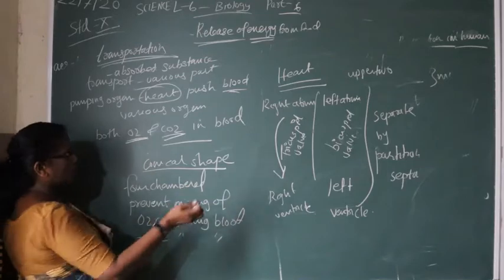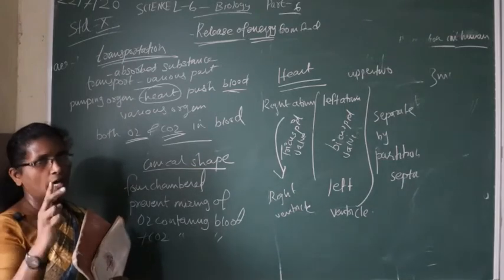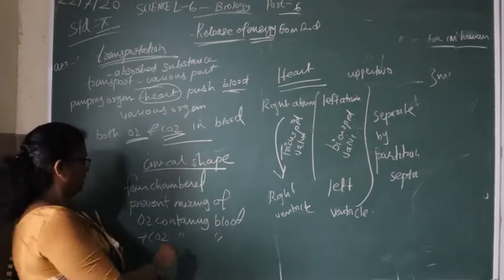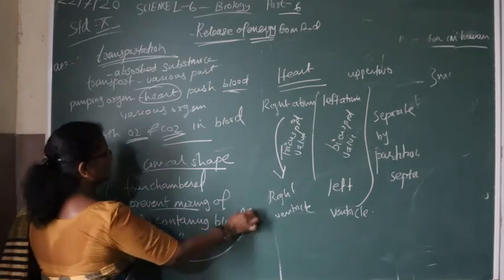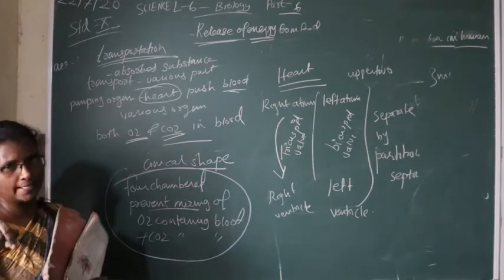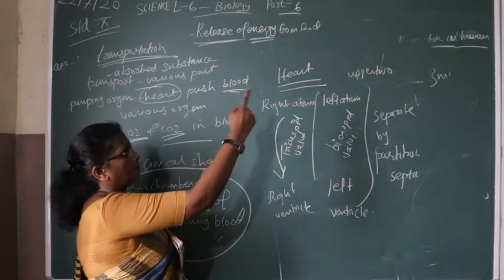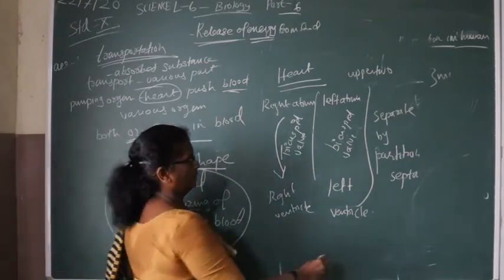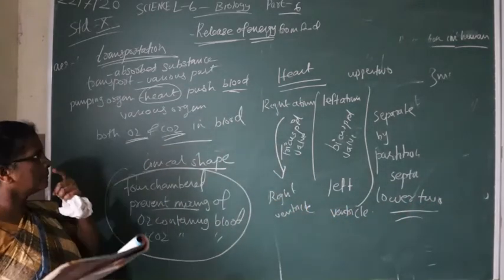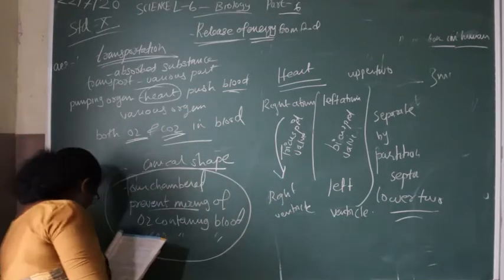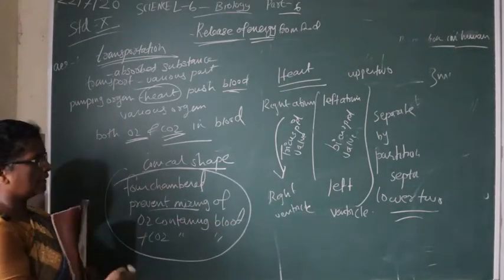The heart is conical in shape and four-chambered: upper two and lower two. The advantage of the four-chambered heart is that it prevents the mixing of oxygen-containing blood with carbon dioxide-containing blood. The upper two chambers are called the right atrium and left atrium, and the lower two chambers are called the right ventricle and left ventricle.